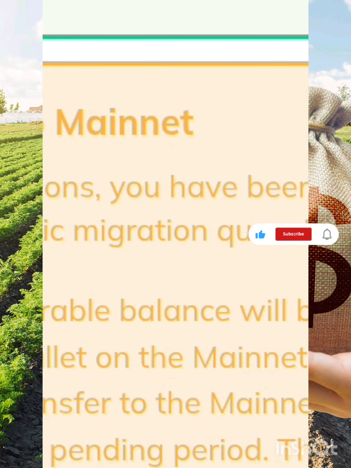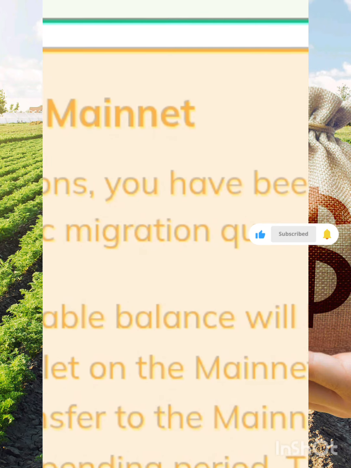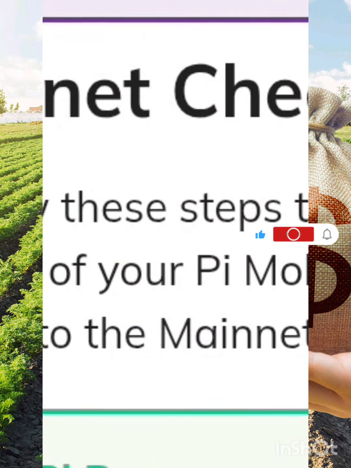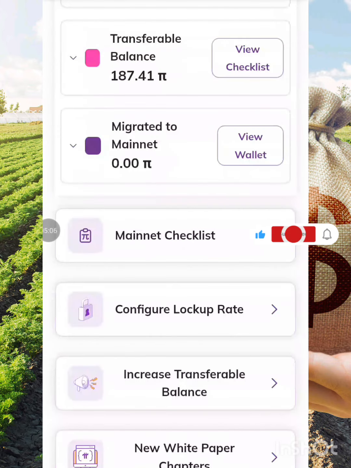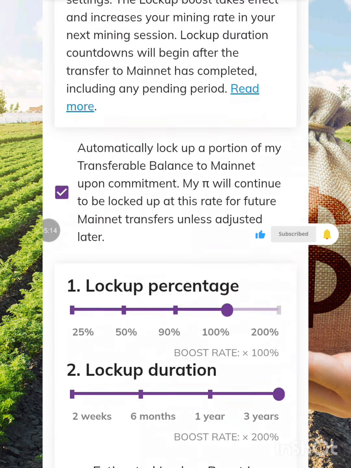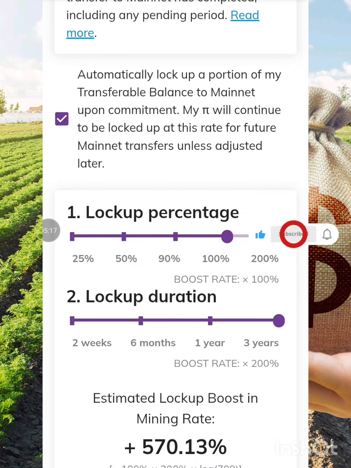So let me show you what they are talking about in that particular area. From the day that we started mining this particular project, they asked us to lock it up for a period of years, which I automatically locked for 3 years. So as you can see, I take it fully to the end.